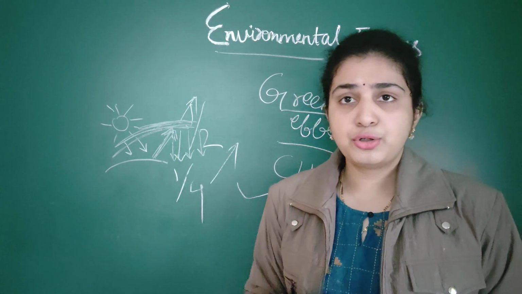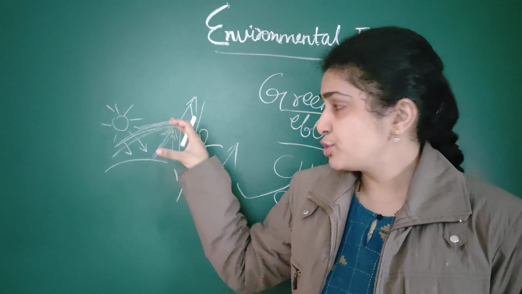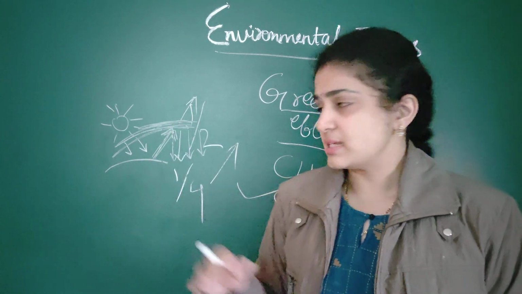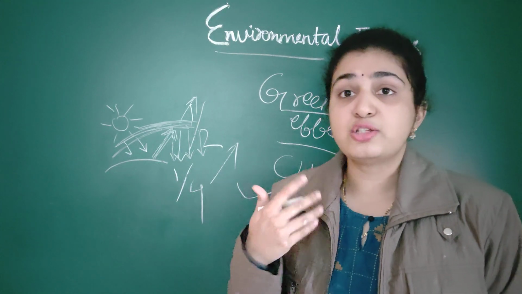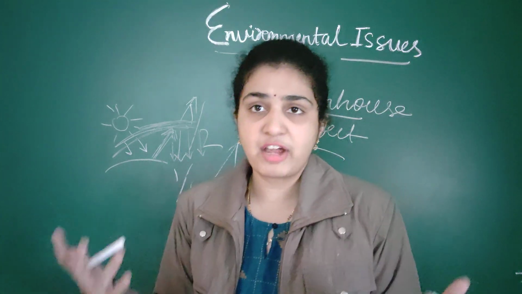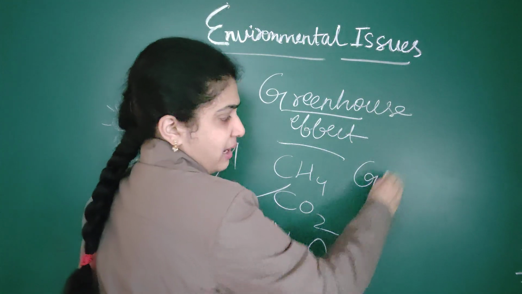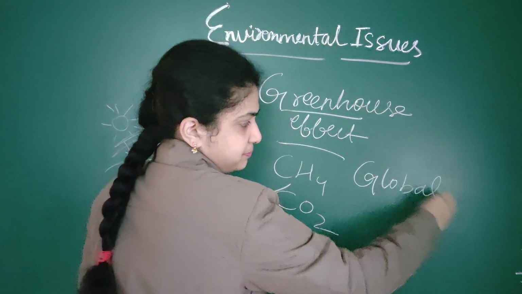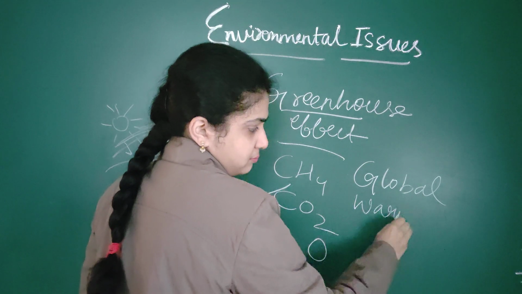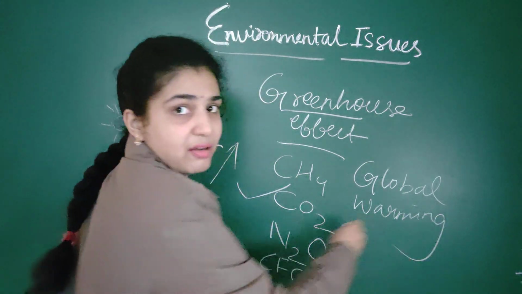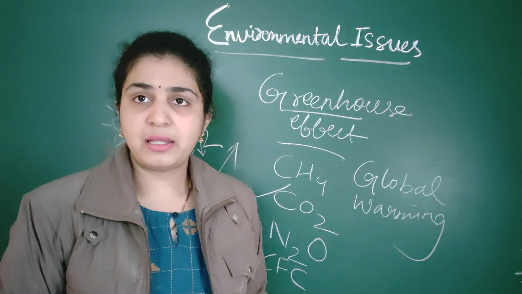So here what you should do is reduce the level of greenhouse gases, but it is not possible. So it is leading to an effect that is called global warming. In this global warming, what is happening?